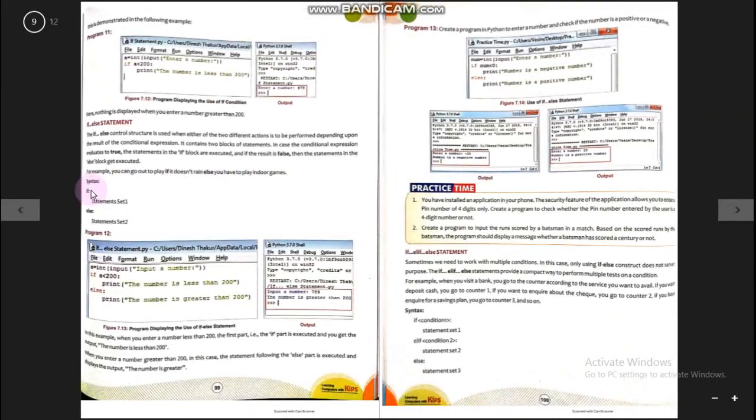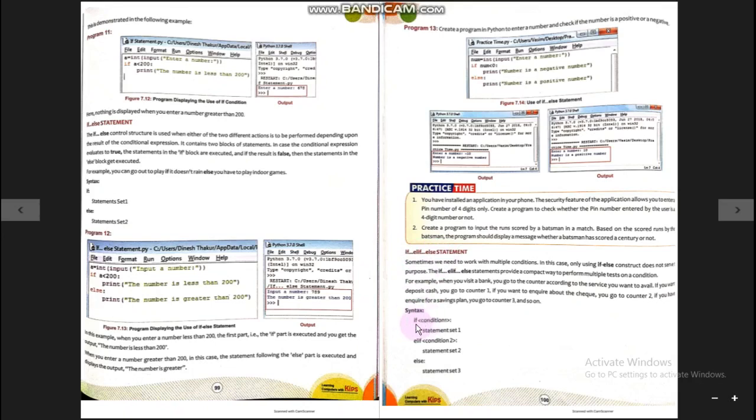When we have a situation where we have to check a condition, and we know what to do in the true case of the condition and what to do in the false case, then we can use the if-else statement. Both statements are used only when there is one condition to be checked. But if we have more than one condition to check, then we can use the if-elif-else statement. Let us see the syntax of this statement.